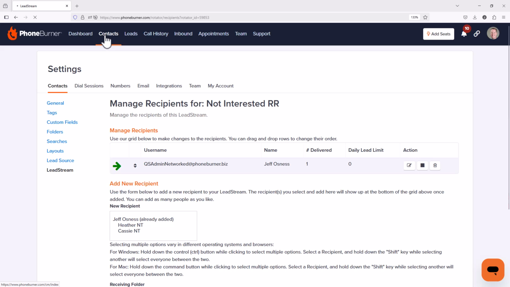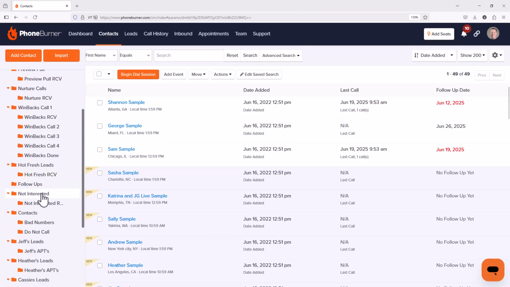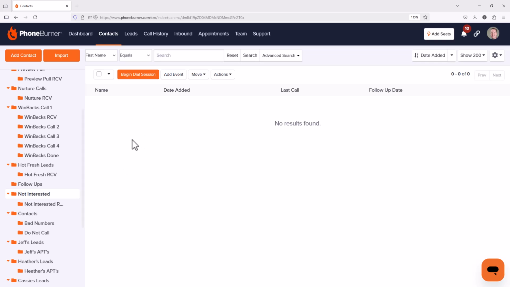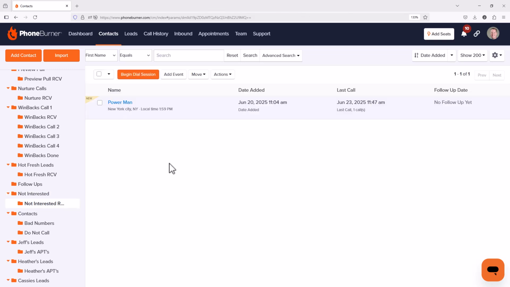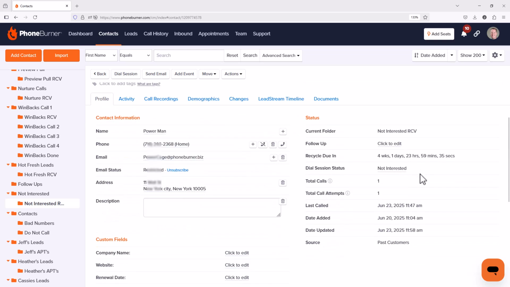If we go back to our contact manager and we go to our not interested folder, we'll see that we don't have any contacts in our not interested folder anymore. But if we go to the not interested receiving folder, we'll see that PowerMan is in fact in that folder. And we'll see he's due to be recycled in 4 weeks, 1 day, 23 hours, 59 minutes, and 35 seconds.